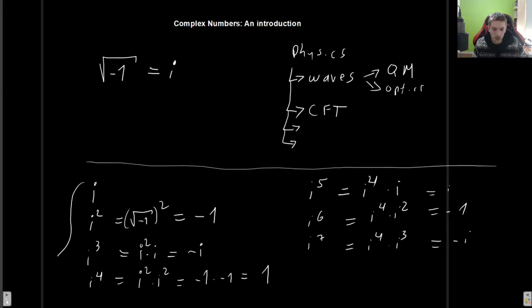It's important to note that the powers of i are cyclic, so you get i to the first, second, third, and fourth power, and after that it's just repeating and repeating. If you ever encounter i to some big power, you only have to know which is the closest power of 4, and after that you start counting. Okay, so that is the powers of i.